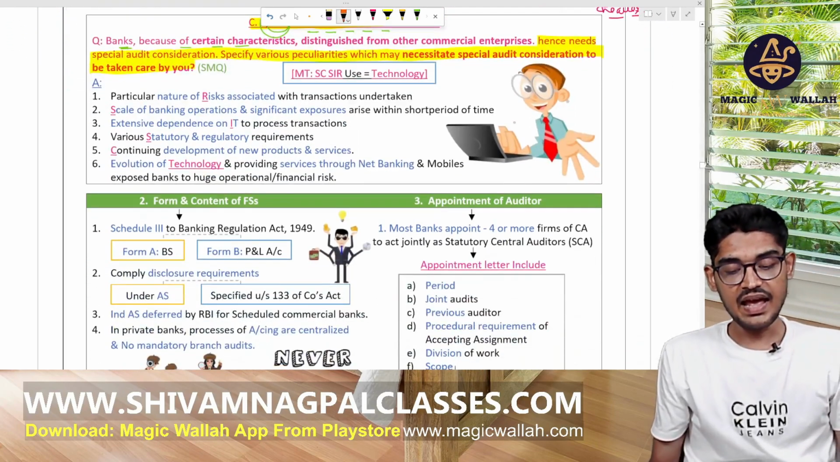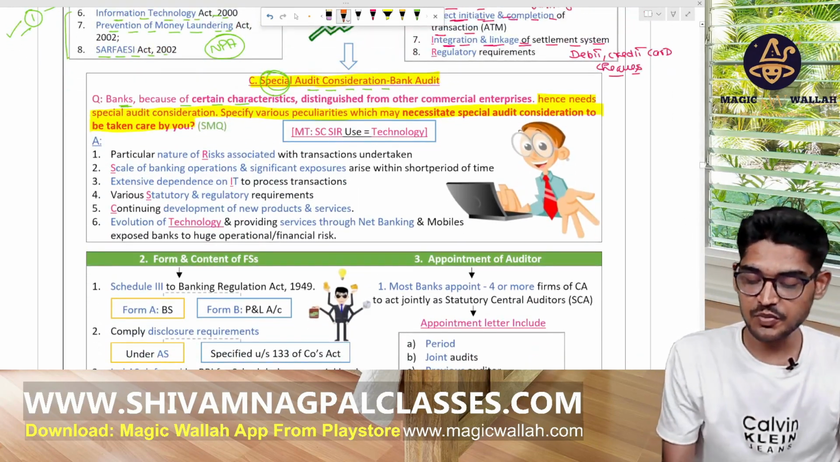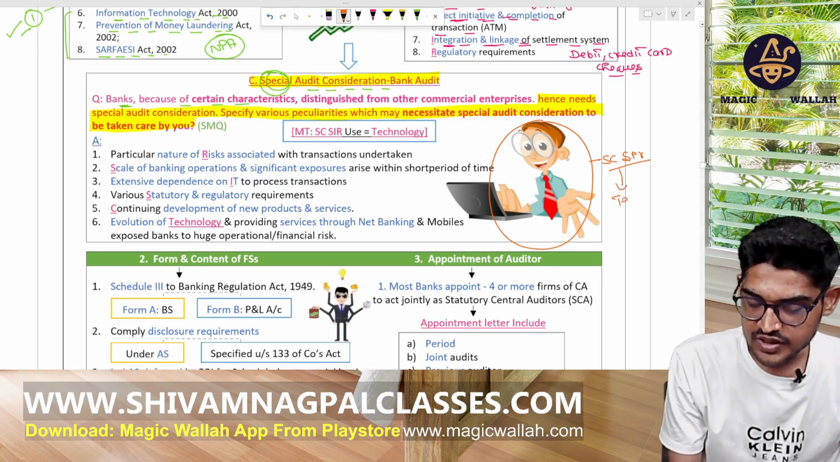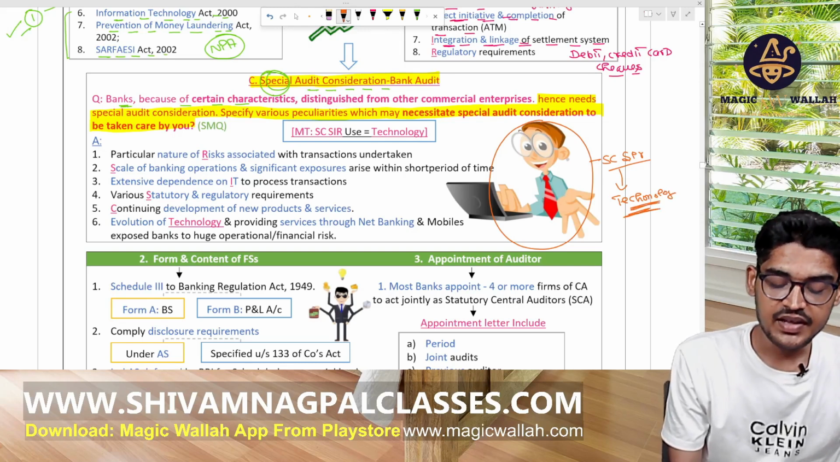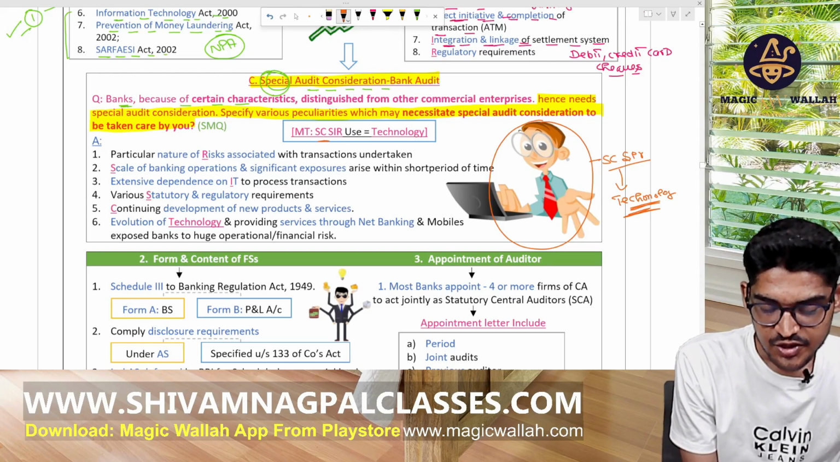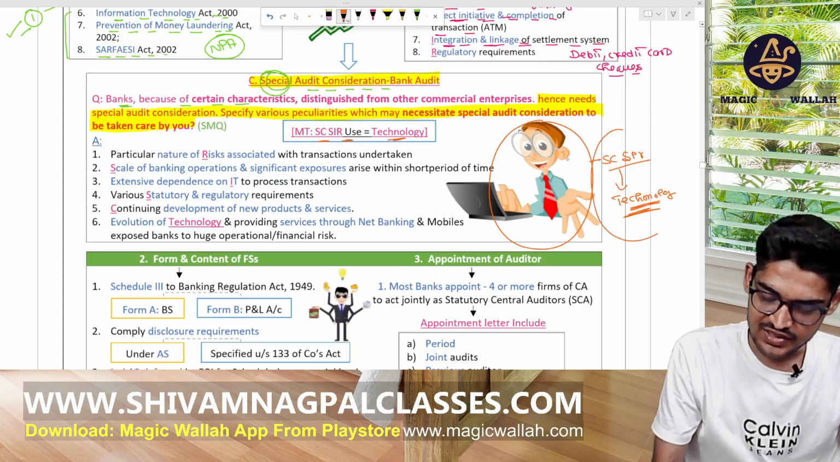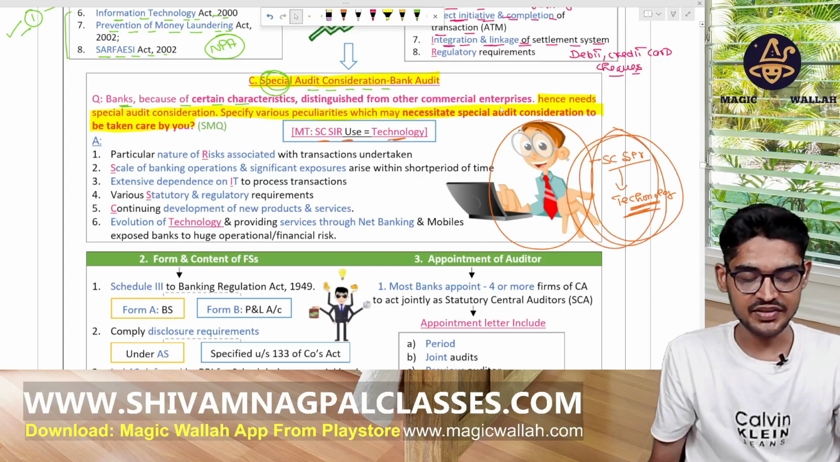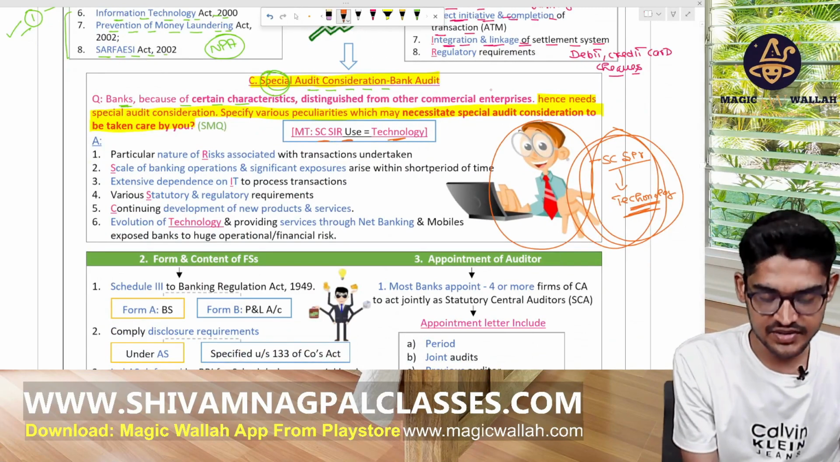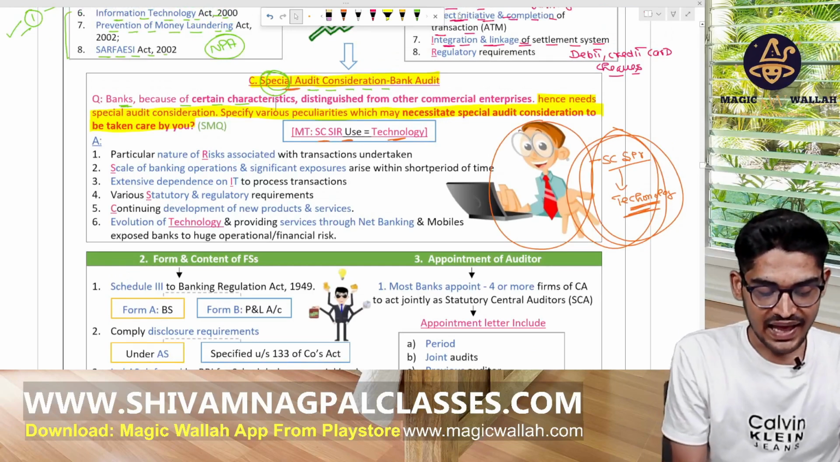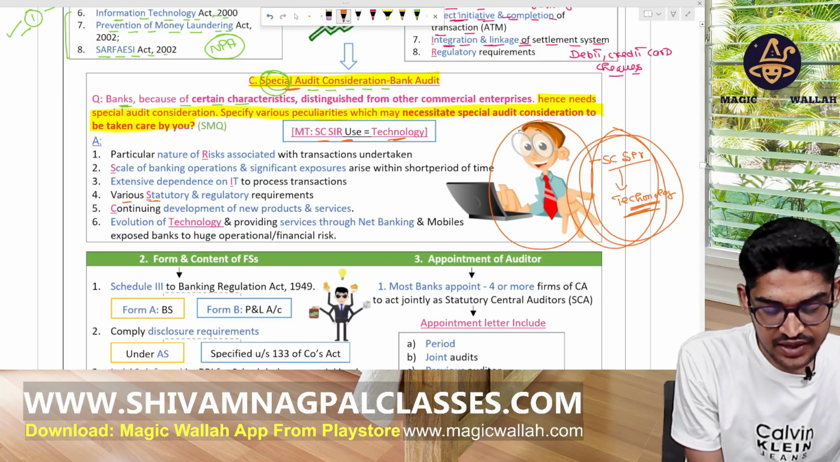These are the assessor use technology. You can assume he is an assessor, working in the bank and using the technology. You have to verify this: in case of a bank, the assessor uses the technology. This is the special audit consideration in case of bank audit, right? Now, by S means various statutory and regulatory requirements.